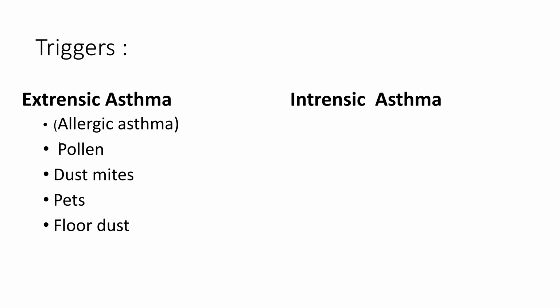And remember one thing, this extrinsic type of asthma has a good prognosis and we can see it in patients who have a family history.